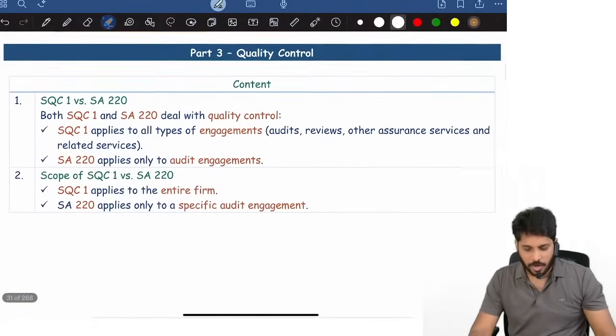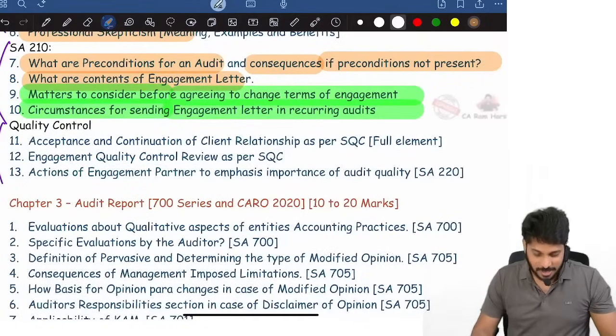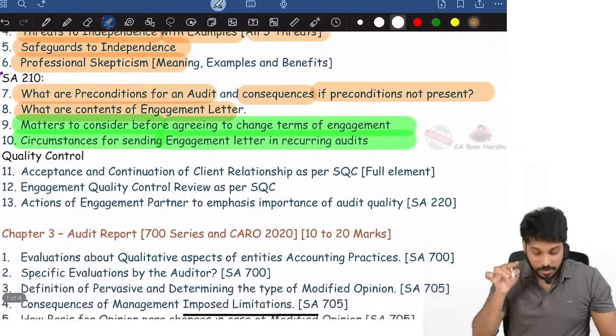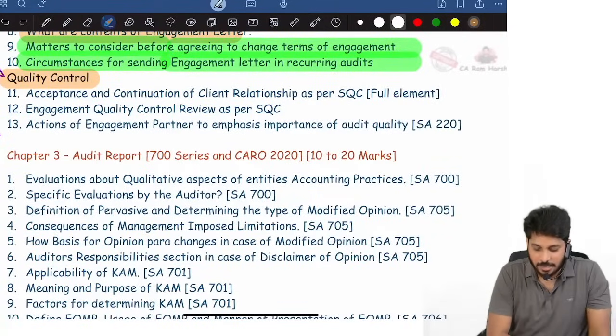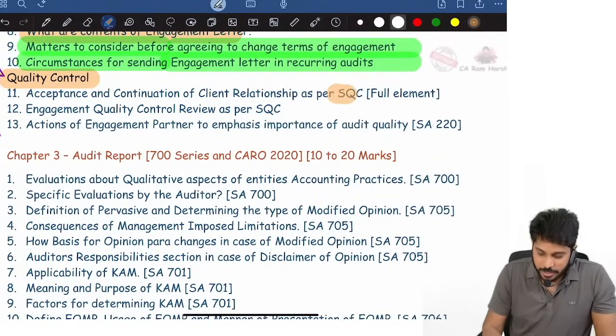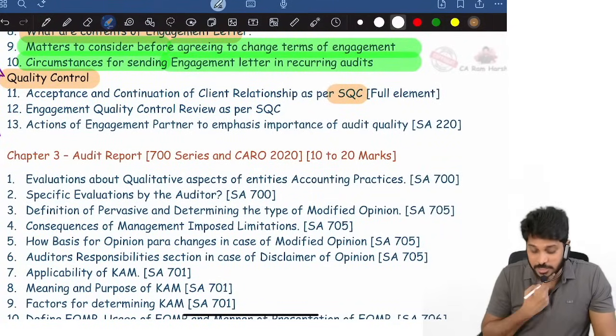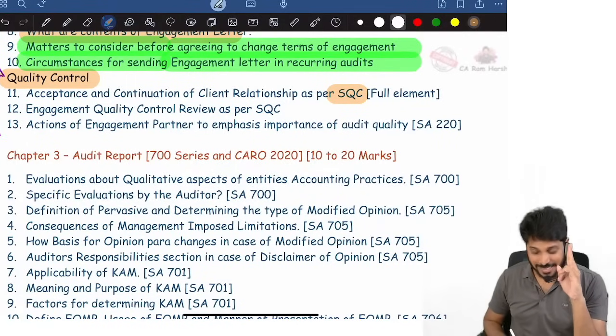That's it. Quality control. With this, ethics and terms of engagement is over. Now the third segment is quality control. In quality control, SQC is there, right? There are two standards in quality control. One is the 220 standard, one is the SQC standard.